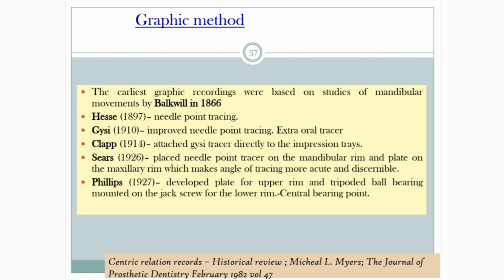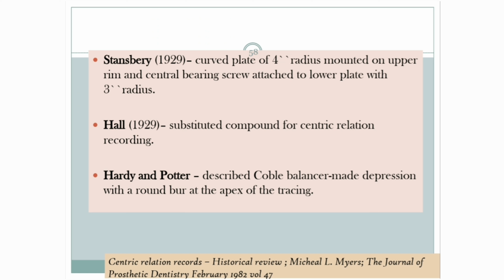Phillips in 1927 developed a plate for the upper rim and a tripoded ball bearing mounted on a jack screw for the lower rim, which is called the central bearing point. Stansbury in 1929 used a curved plate of 4-inch radius mounted on the upper rim and a central bearing screw attached to the lower plate with 3-inch radius. Hall in 1929 substituted impression compound for centric relation recording. Hardy and Potter described the Coble balancer, making a depression with a round burr at the apex of the tracing.